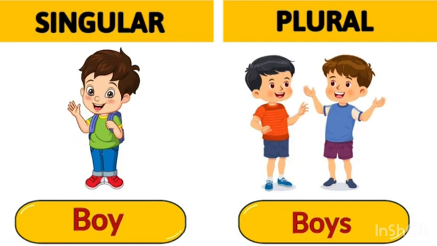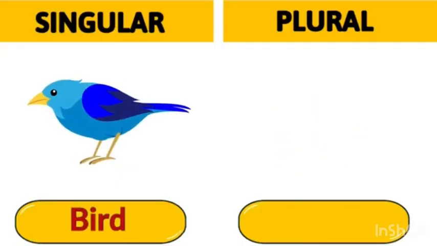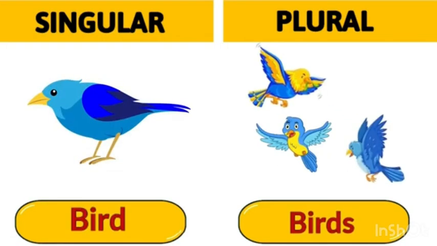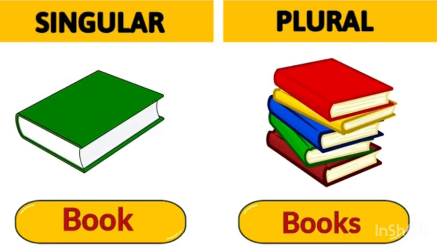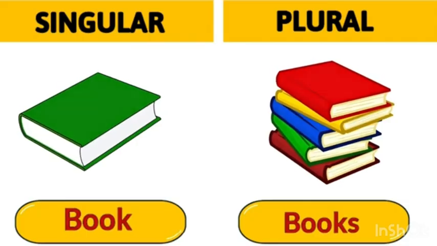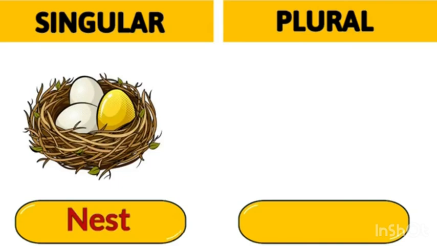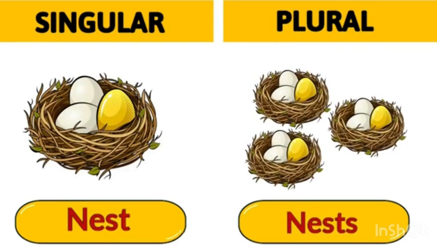Next is bird. What is the plural of bird? Birds. Next is book. What is the plural of book? The plural of book is books. Next is nest. What is the plural of nest? Yes, the plural of nest is nests.